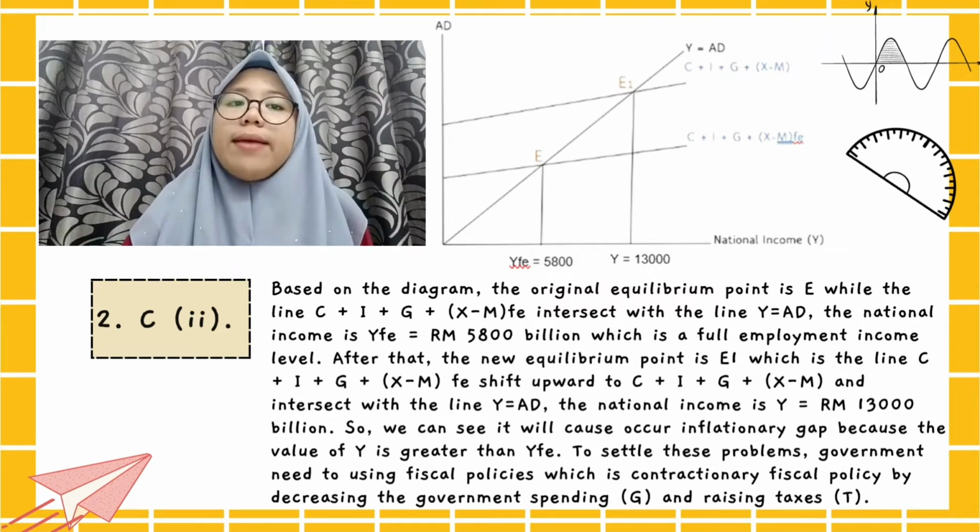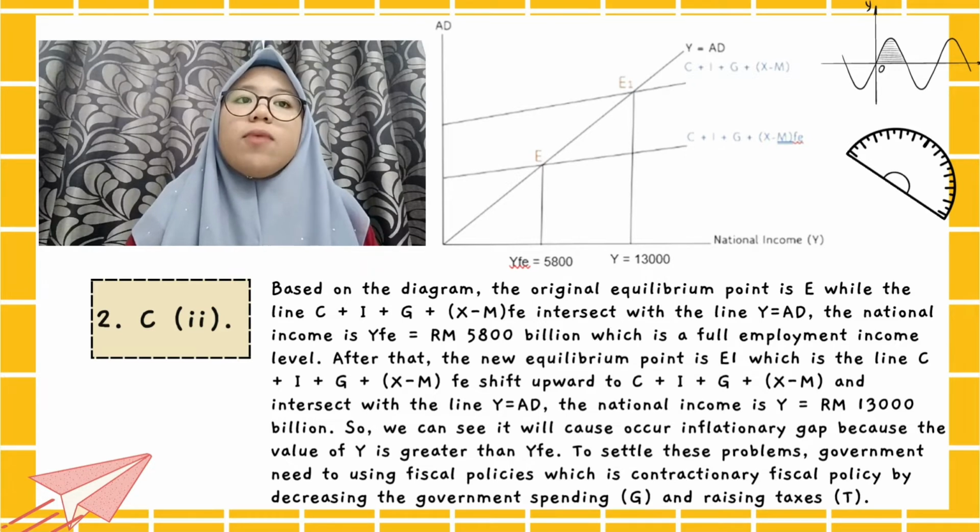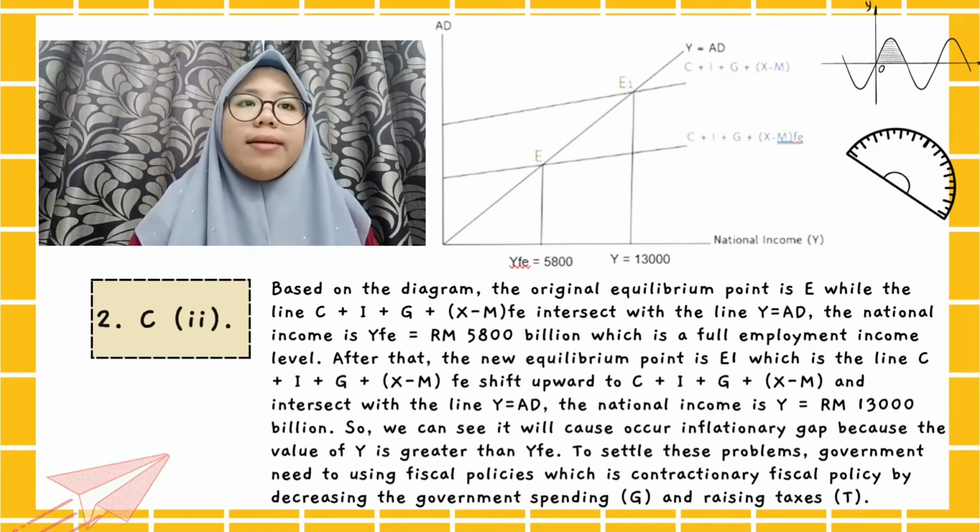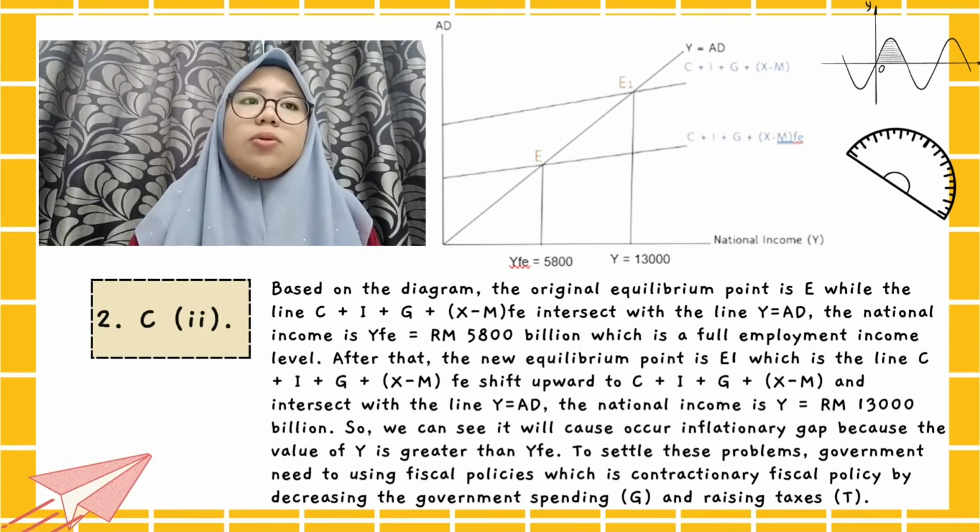When the central bank records a lower interest rate and said labor market conditions, household spending and trade activity had continued to improve, it will cause some effects: the interest rate will decrease, investment will increase, and it will increase aggregate demand, the AD. So the AD will increase and shift upward from AD to AD1.